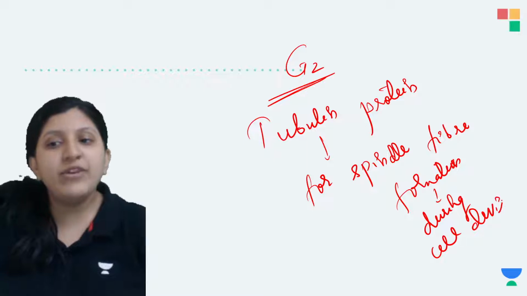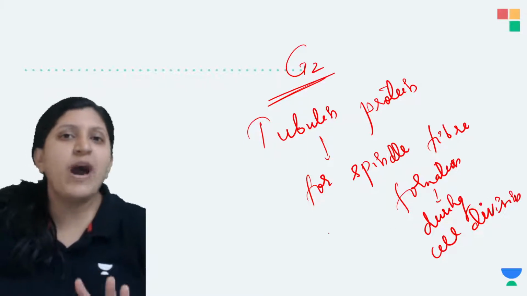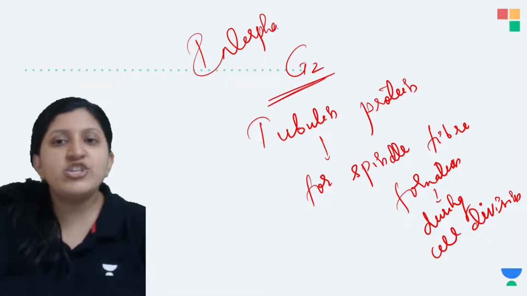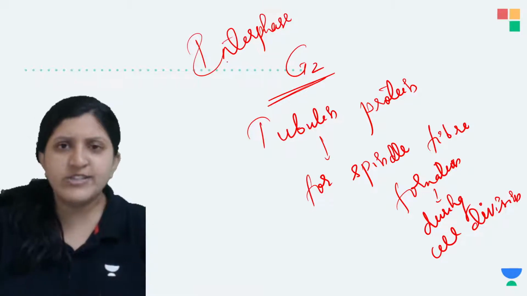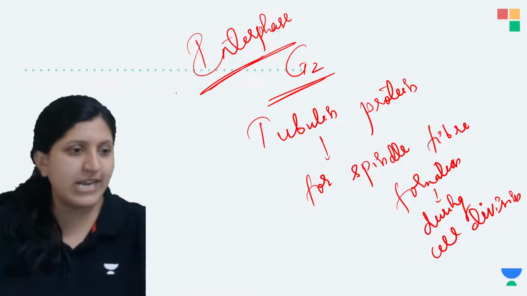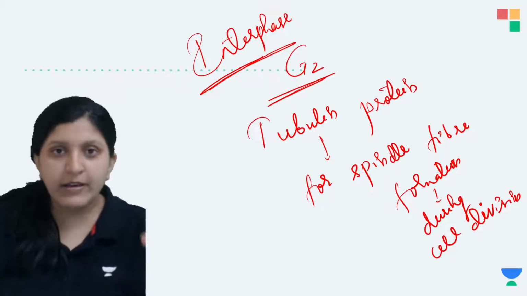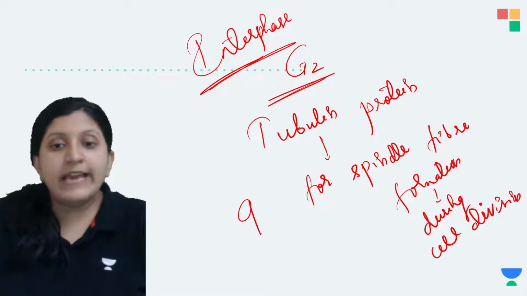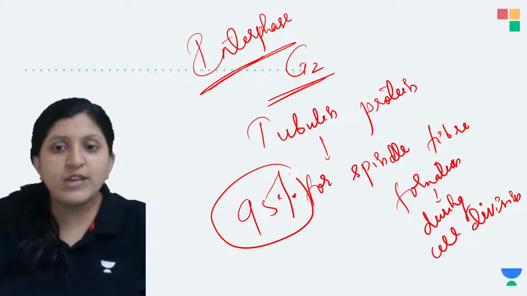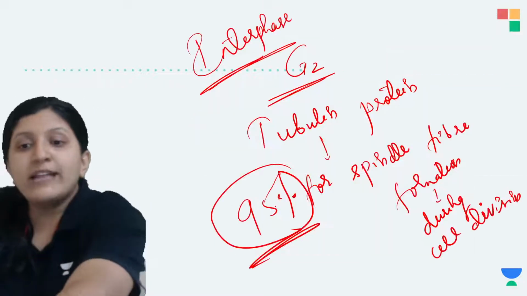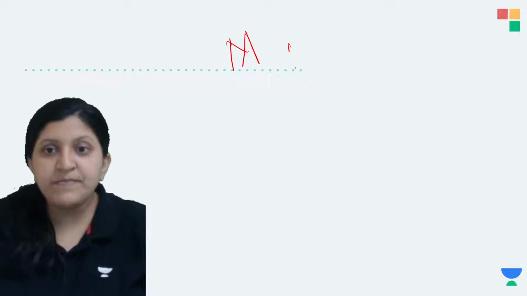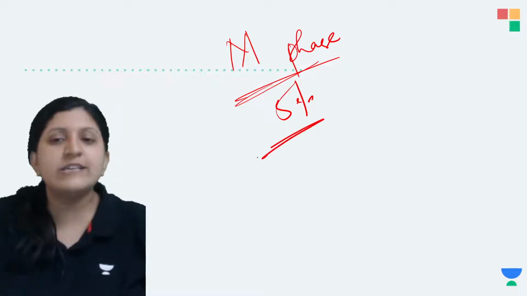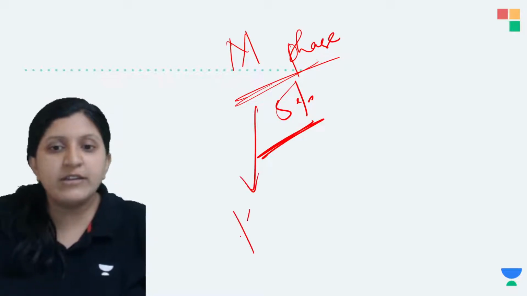When we mention interphase, every required thing is kept ready in the interphase, maybe in the G1 phase, the S phase, or the G2 phase. All the things required for cell division are kept ready here, so that the M phase can occur easily. That's the reason the interphase is about 95% of the cell cycle, whereas the M phase is just the remaining 5%.